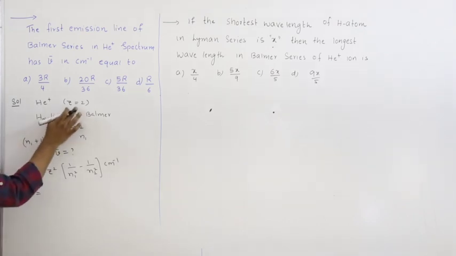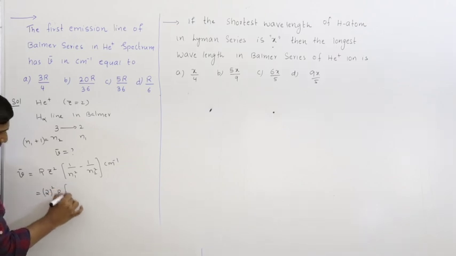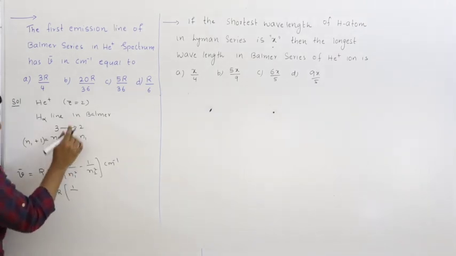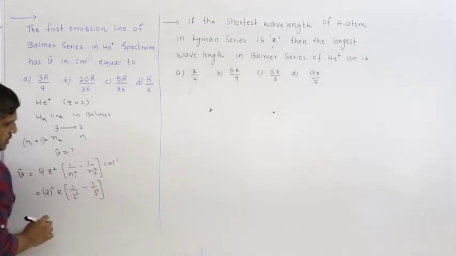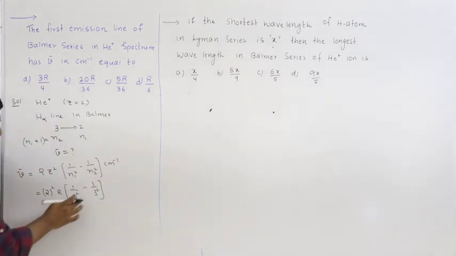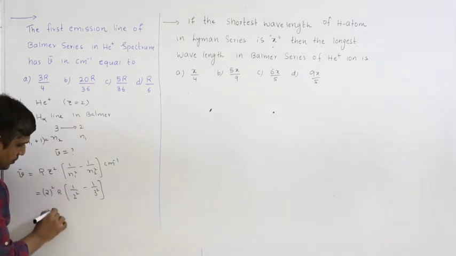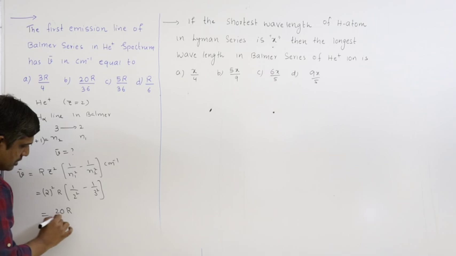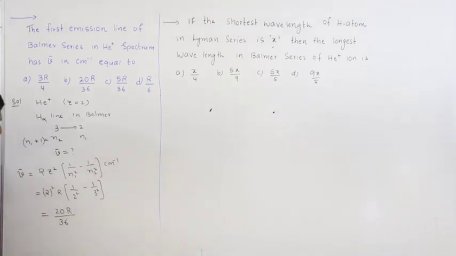Z is important, Z is 2 square, into R, 1 by 2 square minus 1 by 3 square. So this is 9 minus 4, that is 5. 5 into 4 is 20 R. 9 into 4 it is 36. So your option will be 20 R by 36 in terms of Rydberg constant.